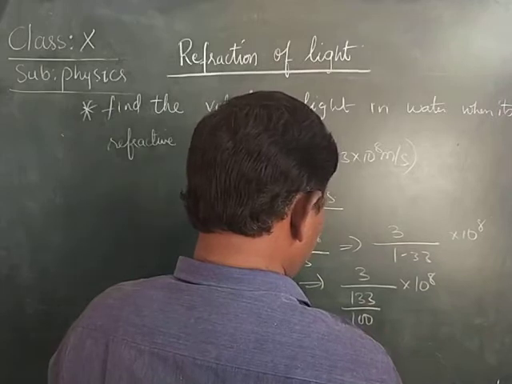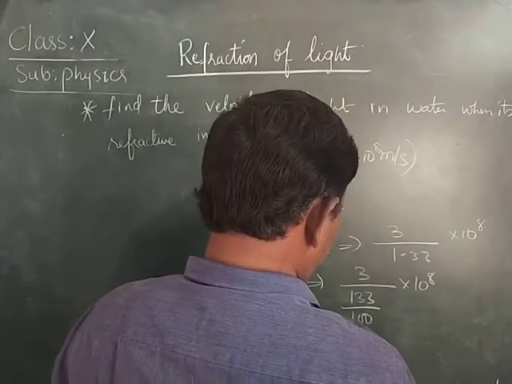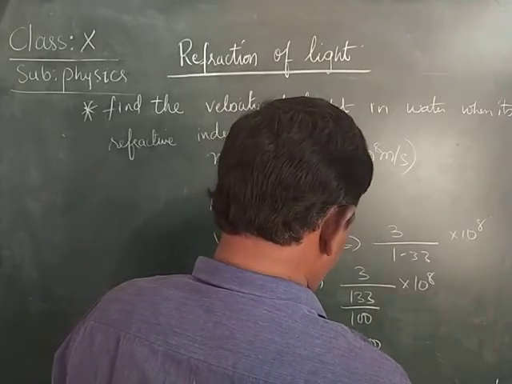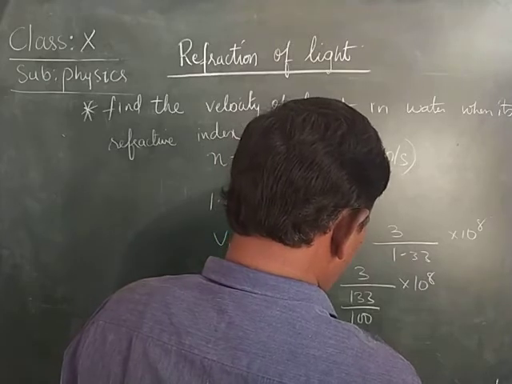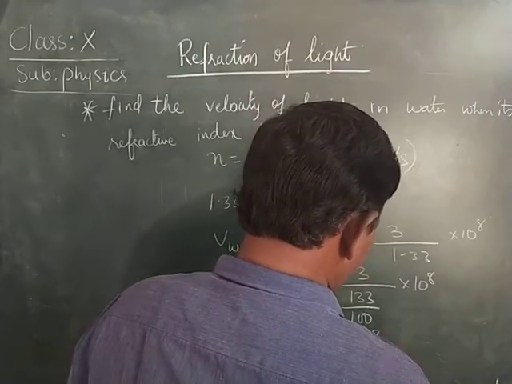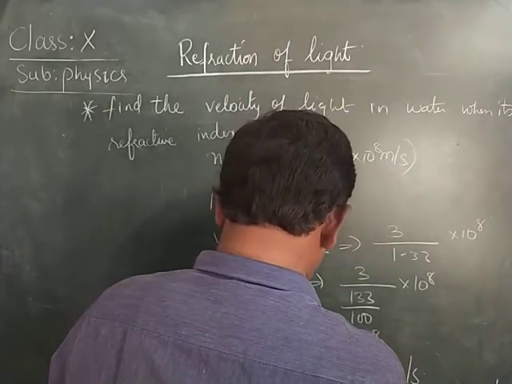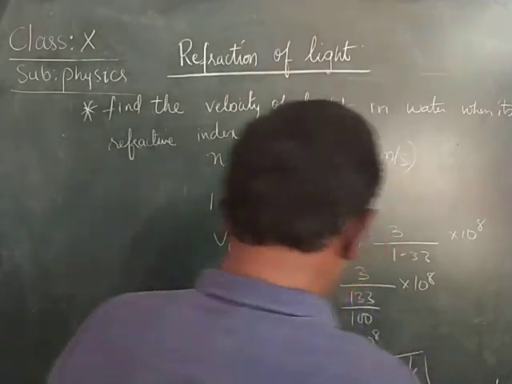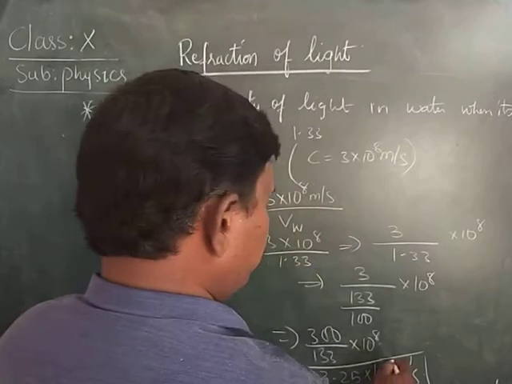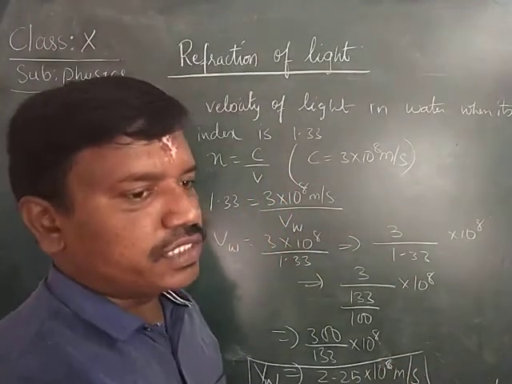We get 2.25 into 10 to the power of 8 meter per second. Therefore the velocity of light in water is 2.25 into 10 to the power of 8 meter per second.